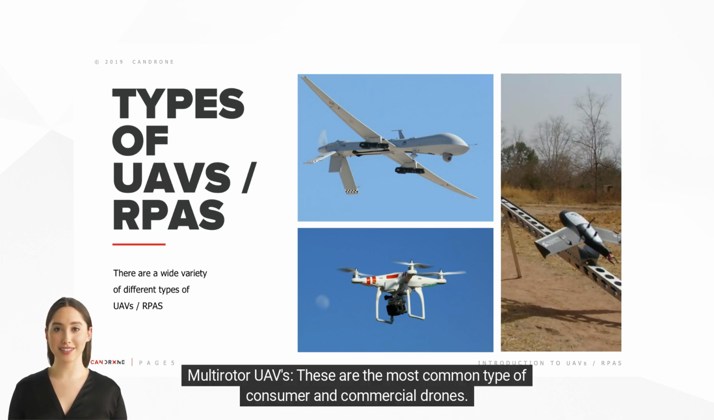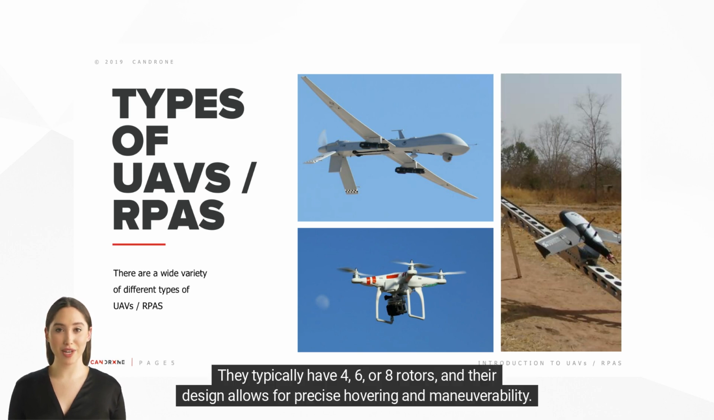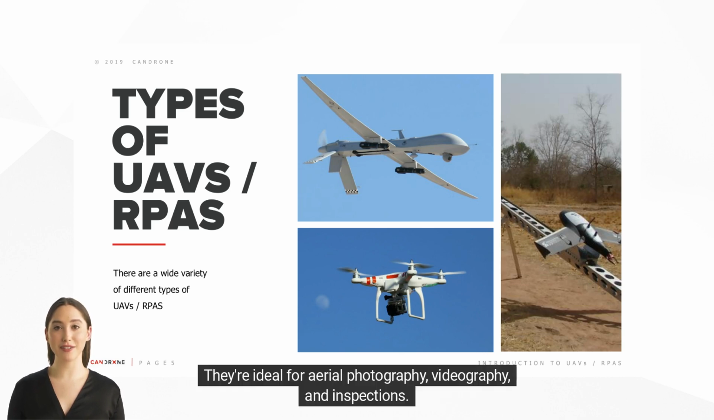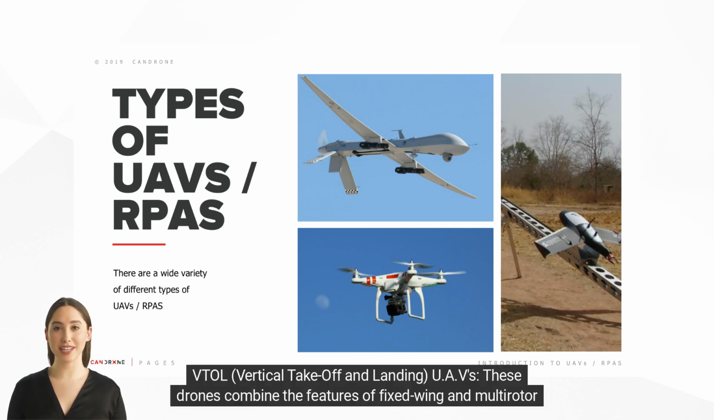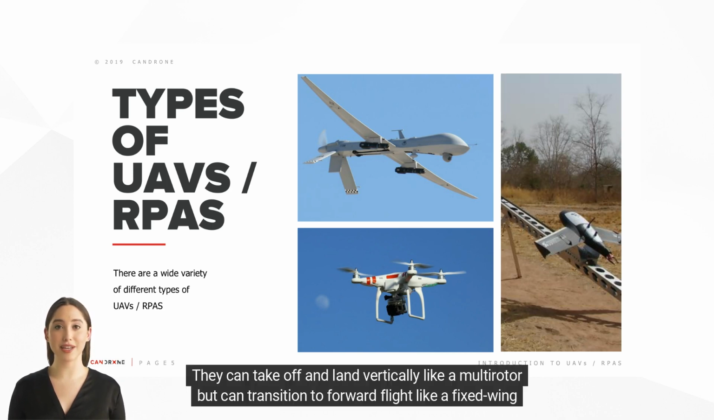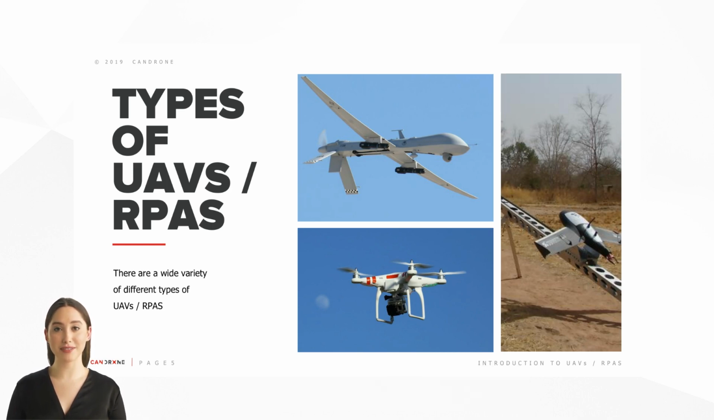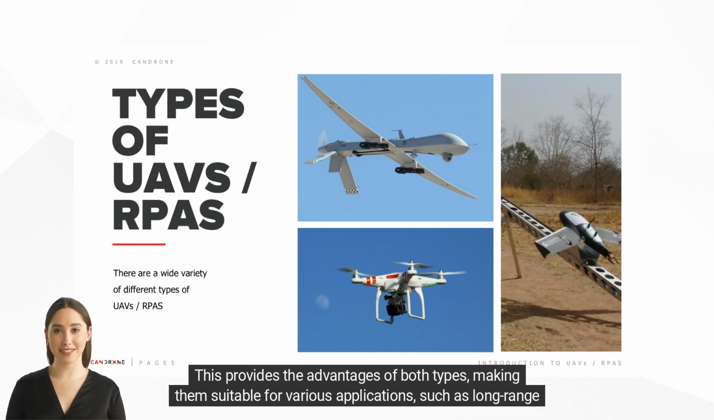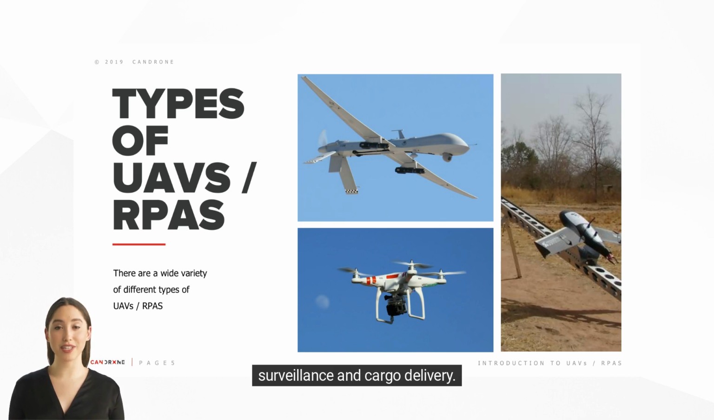Multirotor UAV. These are the most common type of consumer and commercial drones. They typically have 4, 6, or 8 rotors, and their design allows for precise hovering and maneuverability. They're ideal for aerial photography, videography, and inspections. VTOL, vertical takeoff and landing UAVs. These drones combine the features of fixed-wing and multirotor aircraft. They can take off and land vertically like a multirotor, but can transition to forward flight like a fixed-wing UAV. This provides the advantages of both types, making them suitable for various applications, such as long-range surveillance and cargo delivery.